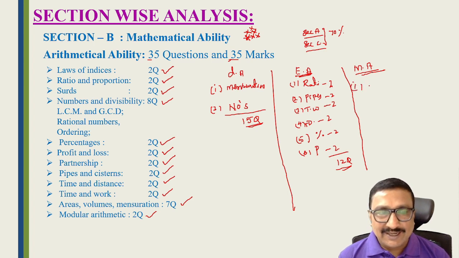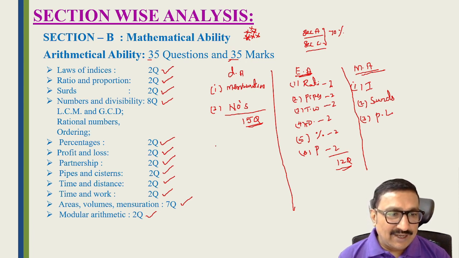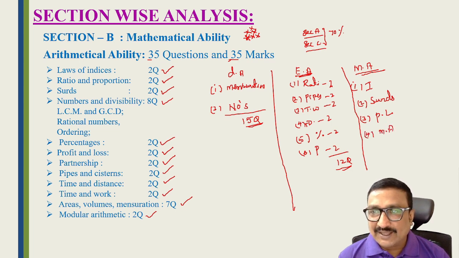One is indices, with a lot of concepts, but they will ask 2 questions. Second is surds, a lot of concepts but only 2 questions will come. Third is profit and loss, with many concepts, and the questions are also difficult. So these 3 areas are medium level. And the last one is modular arithmetic.